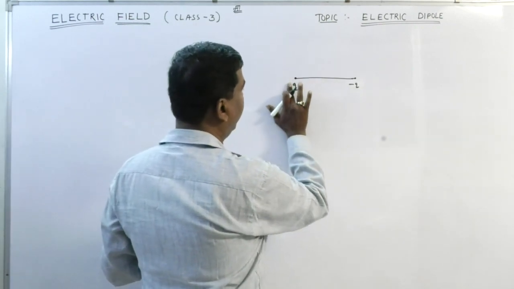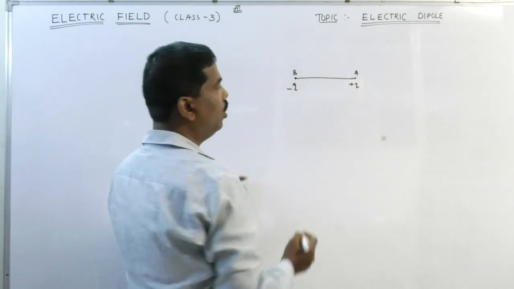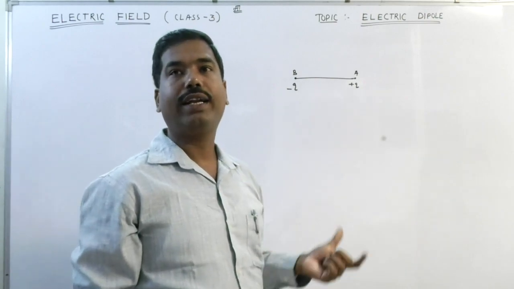Let this be minus Q and this be plus Q, and this is A and this is B. So AB is an electric dipole. So what is an electric dipole?